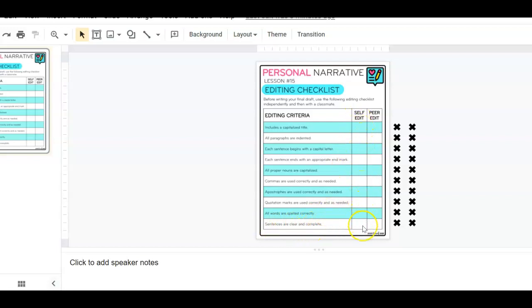Now, you are going to do this for yourself. When you are all done, you are going to switch with a partner who is also all done. We're not going to sit and wait for our best friend to be finished. We are going to find somebody who is all done and you're just going to switch with them. You can sit next to each other and look through, and the peer, a classmate, is going to go through and look for the same thing. So they're going to put another set of eyes onto your story, and you're going to put another set of eyes onto their story, and you're going to make sure that those same things are done.